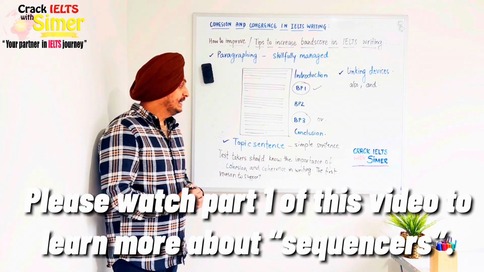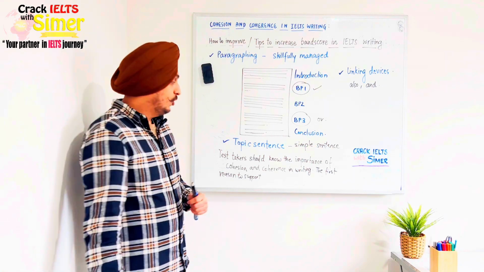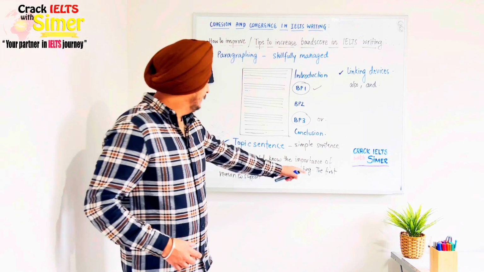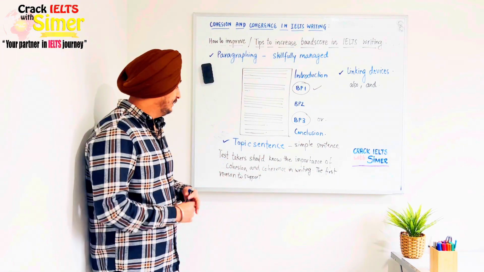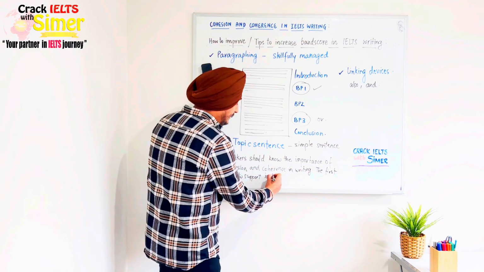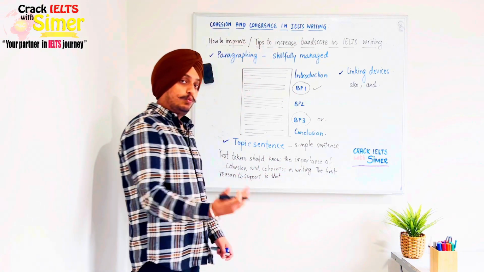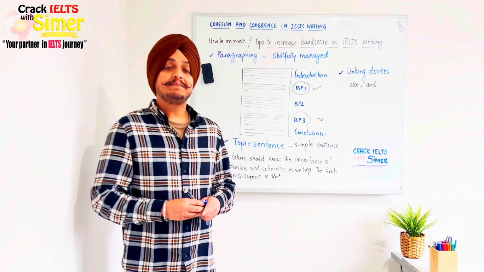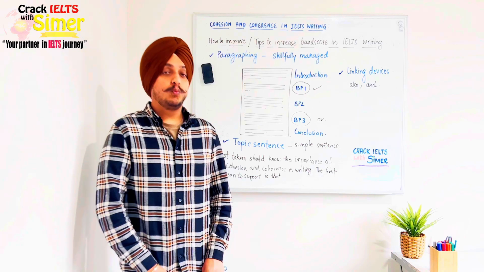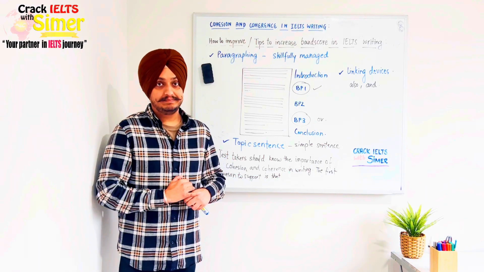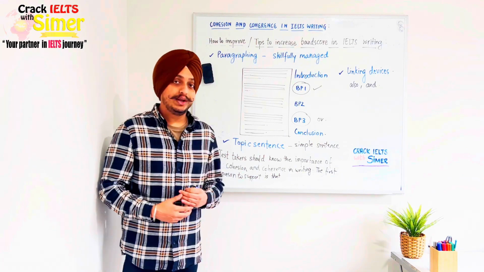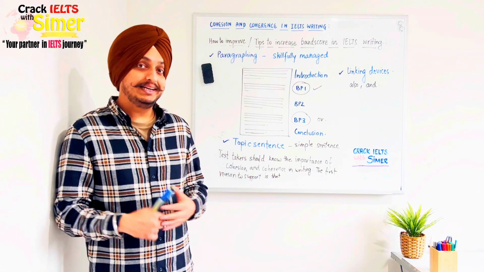Rather than simply saying firstly, I would say the first reason to support. So I can say the first reason to support is that, what is the first reason? It makes it easy for the reader to understand what you're trying to say. So that's my first reason of why cohesion and coherence are important in IELTS writing.